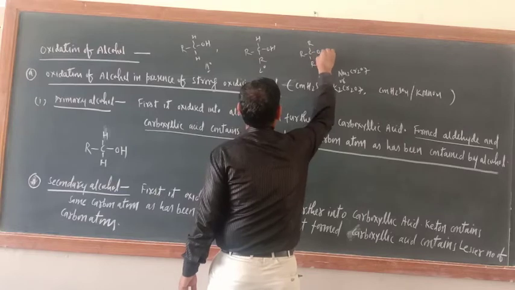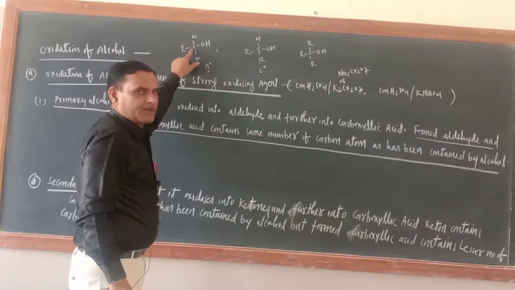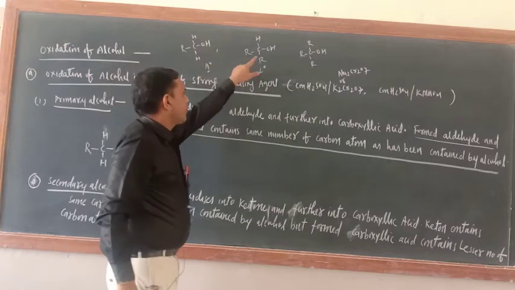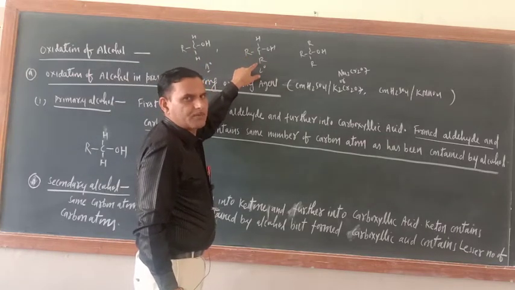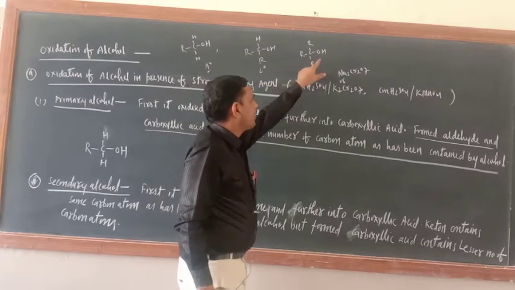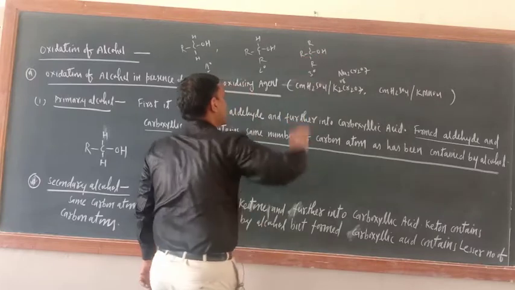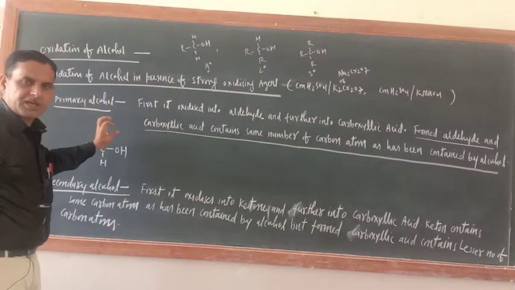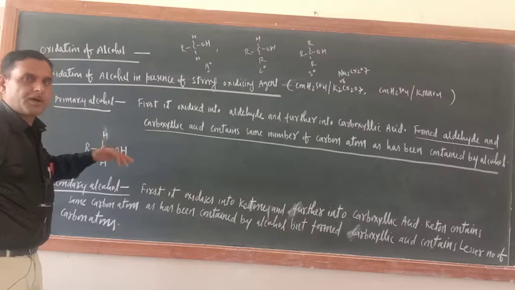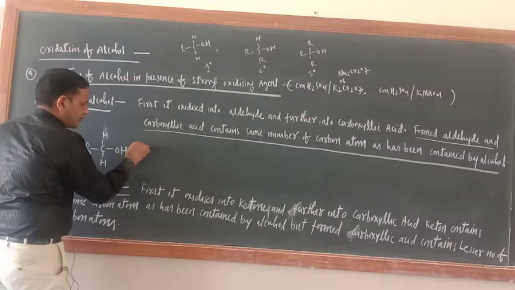Here the OH group is bonded with a 1 degree carbon atom. Here the OH group is bonded with a 2 degree carbon atom, where R means CH3 group. And here OH is bonded with a 3 degree carbon atom. That is why it is tertiary alcohol. So all basics are ready. Raw material is ready. Now we have to process the product.